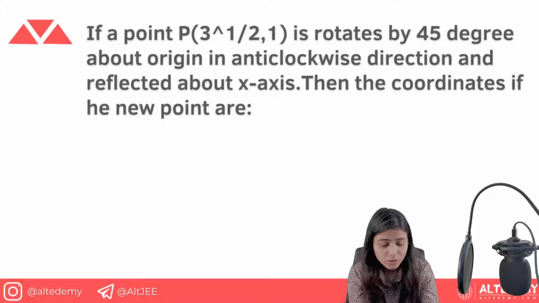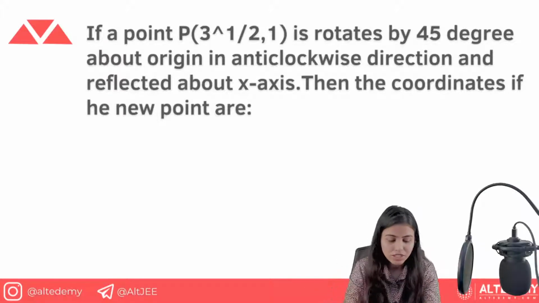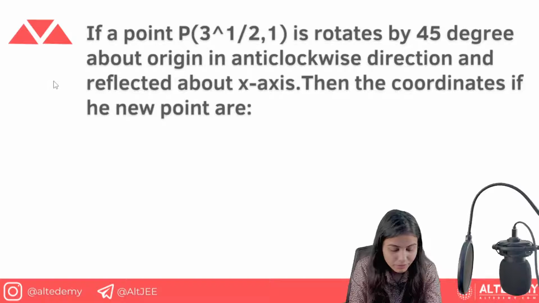So rotation is given and reflection is also given here. You need to calculate the point after the rotation as well as the reflection. Now I'll quickly draw the diagram for it.